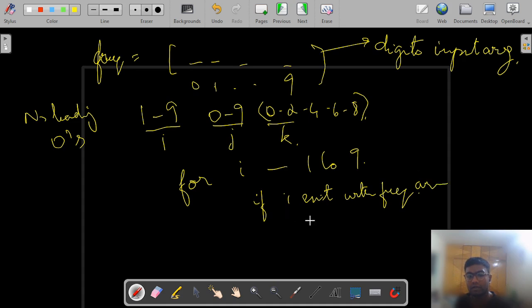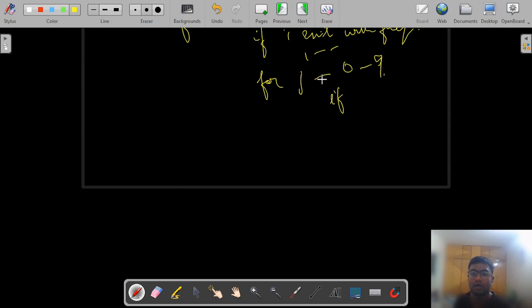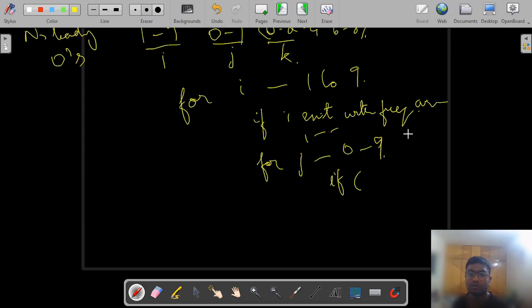and if yes, then we can decrease this value and we can have a new for loop where we check 0 to 9, and if the same exists, if still there is a frequency or availability of the specific digit, then we subtract it from the frequency array.